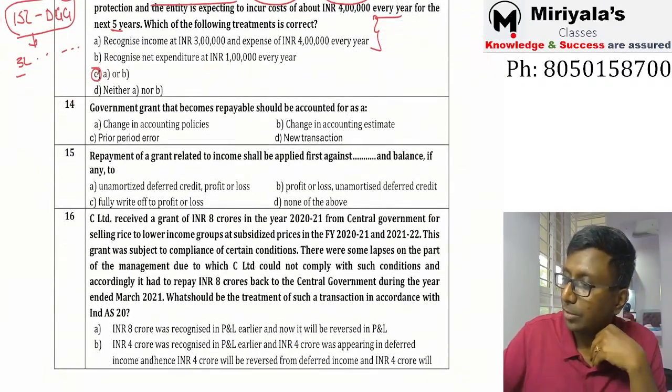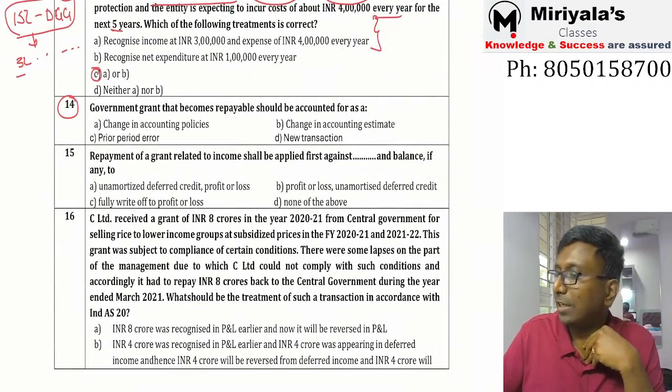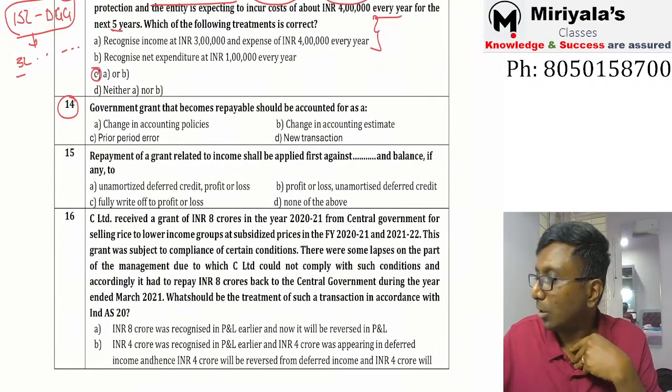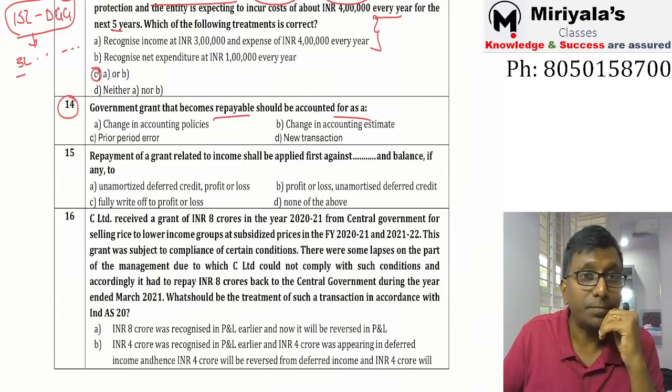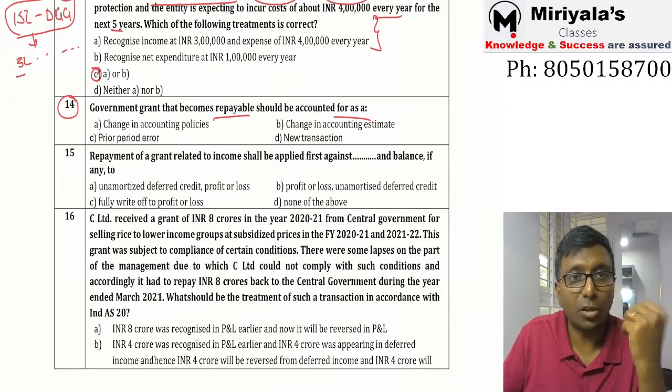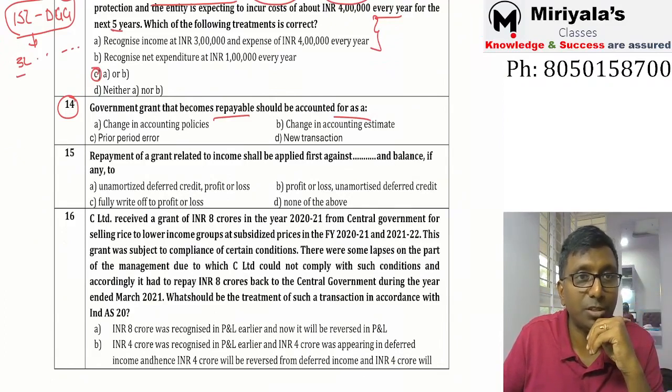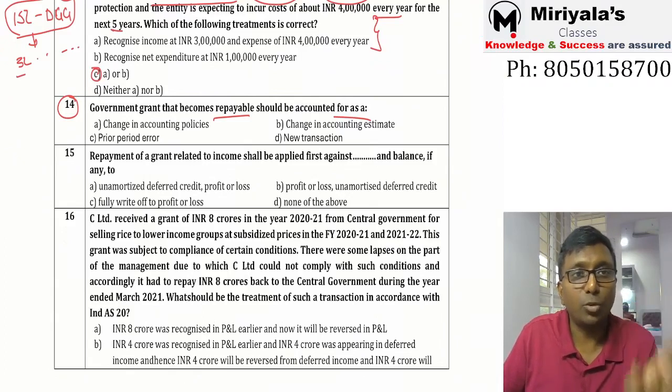Done. 14th bit. Chalo. Government grant that becomes repayable, that should be accounted for as what? Refundable. Is it a change in accounting policy, change in accounting estimate, prior period error, or a new transaction?